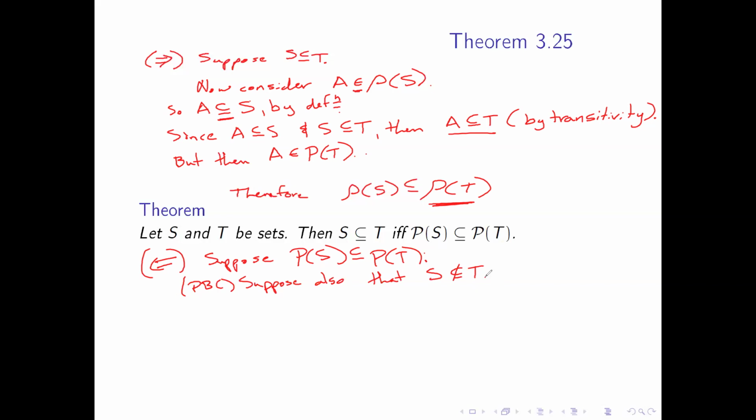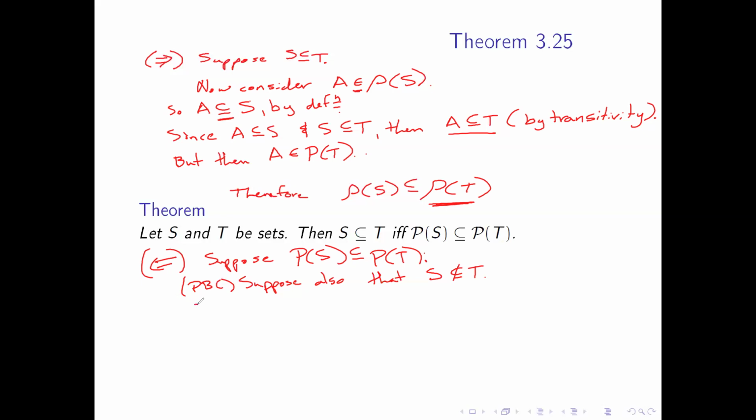I could also do this via a contrapositive, which is again showing that if S is not a subset of T, then the power sets are not subsets. We can do that. There's lots of different approaches on this one. But if I do this, all I need to show is that this leads to a contradiction.